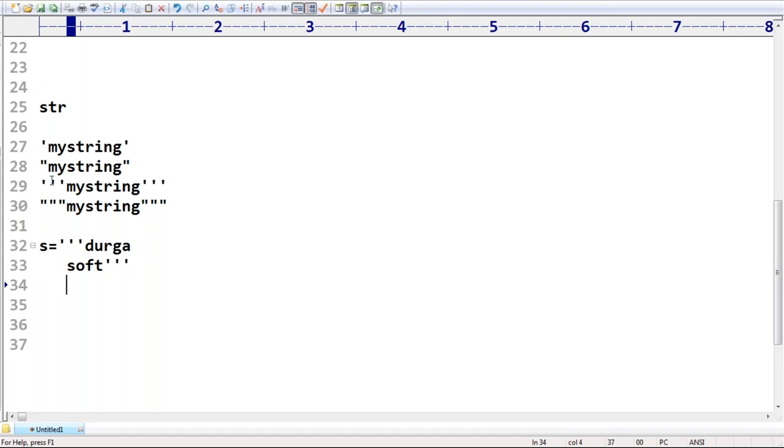Another possibility is when you want to use a single quote or double quote as symbols in your string. For example, I want to print: The 'Python' classes by "Durga" is very easy.